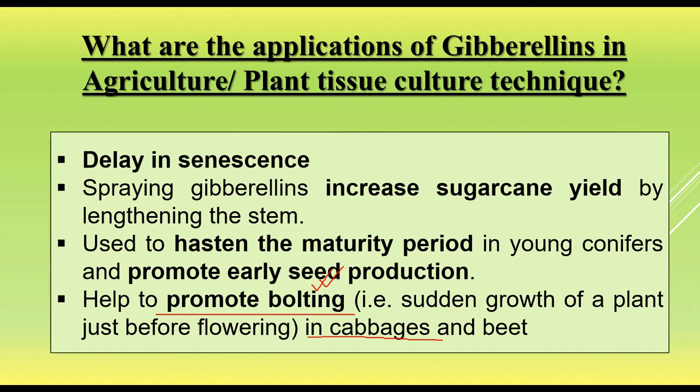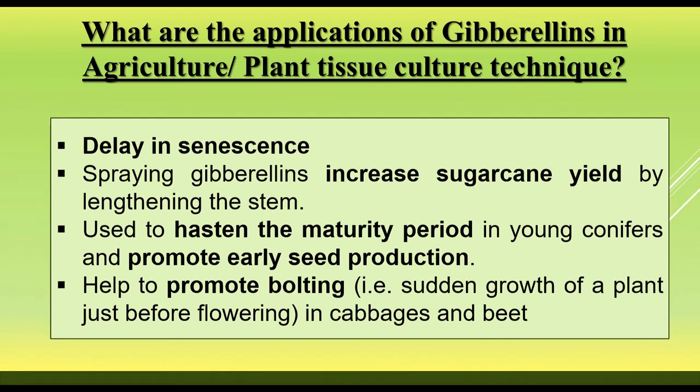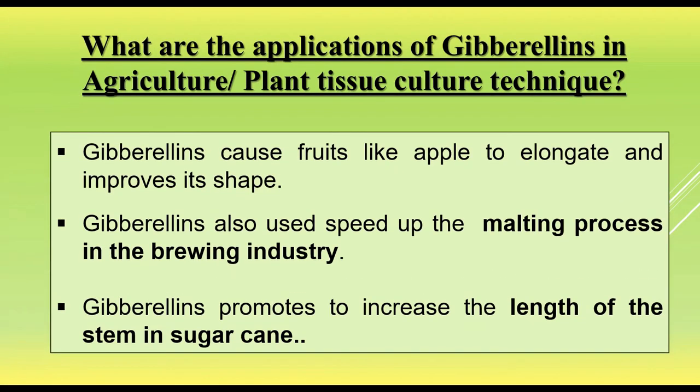I have already discussed this point. What are the other applications of gibberellin in agriculture and the plant tissue culture technique? Gibberellins cause fruits like apple to elongate and improve their shape and size.